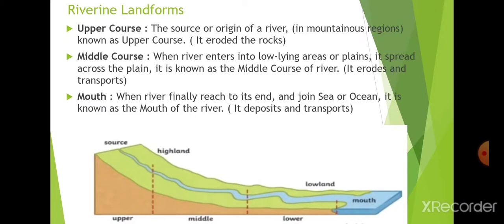There you can see the lower land, or the lower course. So what is this lower course? This is the place where only deposition work occurs. You can see in the picture also, when the river comes to the lowland, the different silt or sediments brought by the river are deposited in those areas.